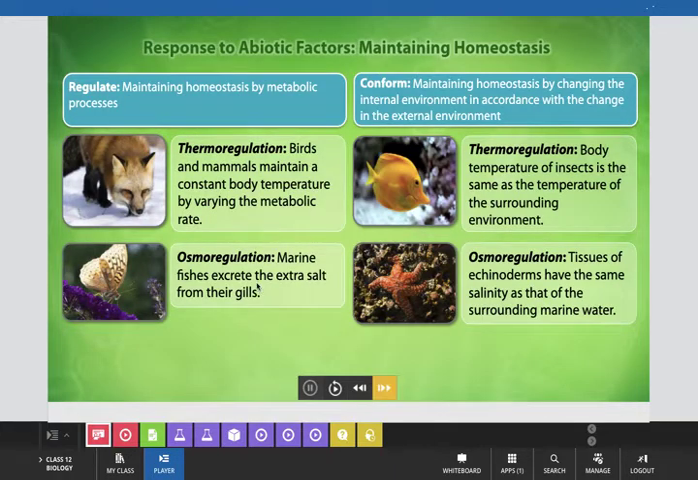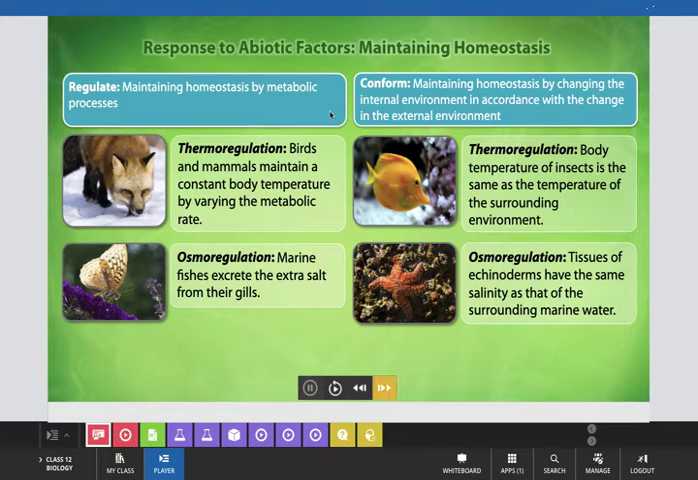Now, here we will learn what these different types of responses are that different organisms perform to maintain homeostasis. First of all, we will discuss the regulate type of response of an organism, where the organism maintains homeostasis by metabolic processes. And conform is that type of response where the organism maintains homeostasis by changing the internal environment in accordance with the change in the external environment.